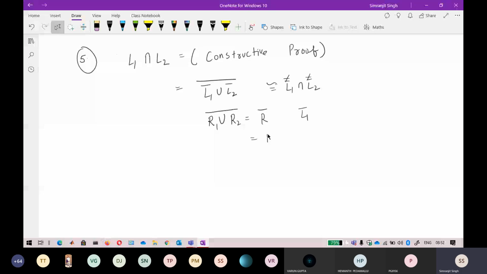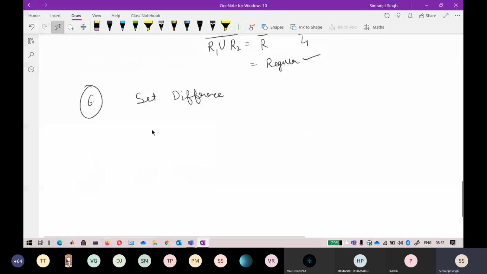In a similar way, all the properties of sets can be given here. Another one is the set difference property. If I take L1 minus L2, I can write this language as L1 intersection L2 complement.